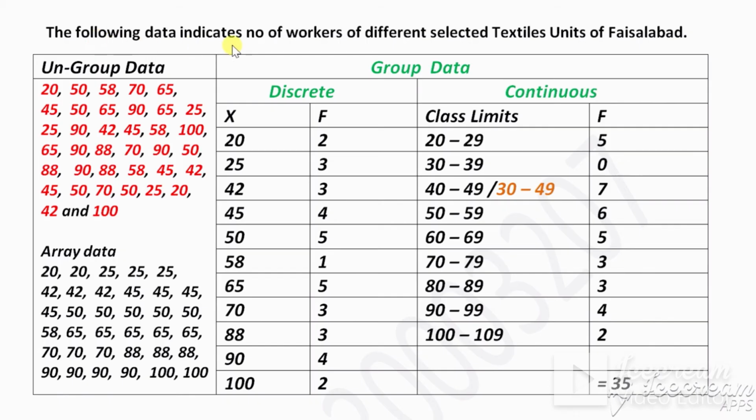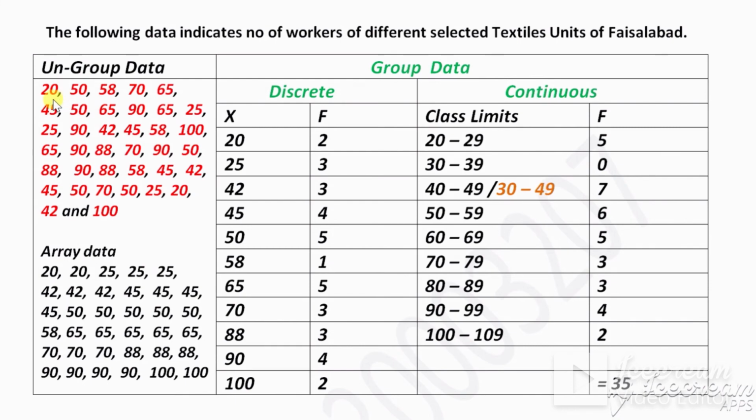In this last example, everything that we have discussed above is given here together: ungrouped data, grouped data, discrete data, continuous data. The following data indicates the number of workers in different selected textile units of Faisalabad.